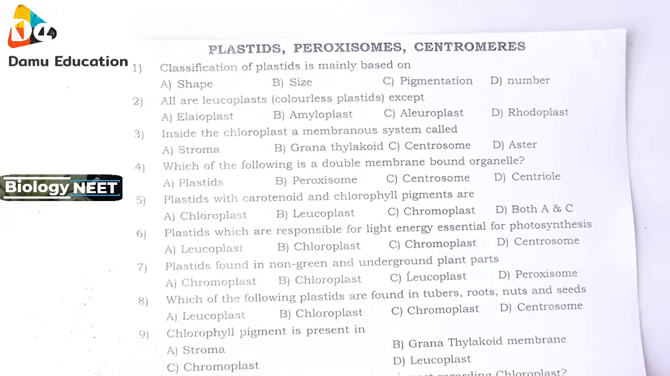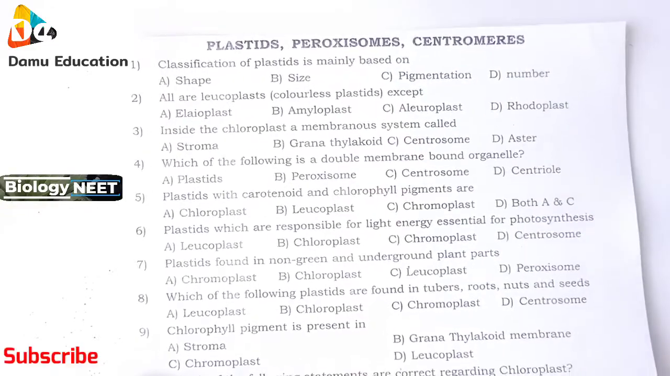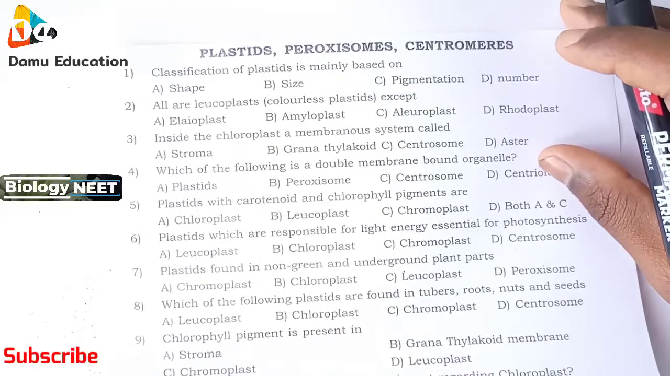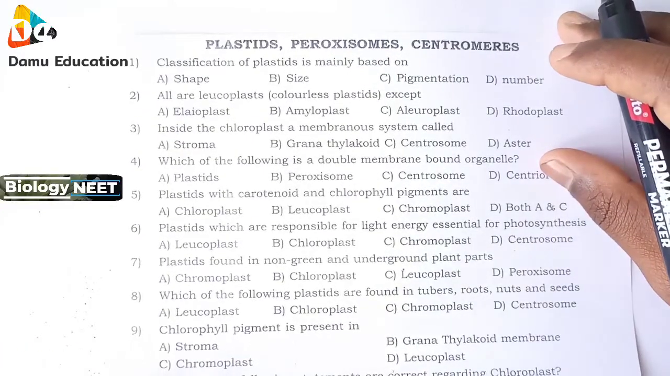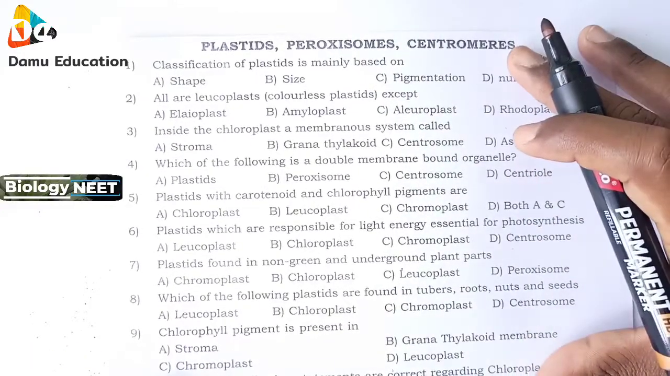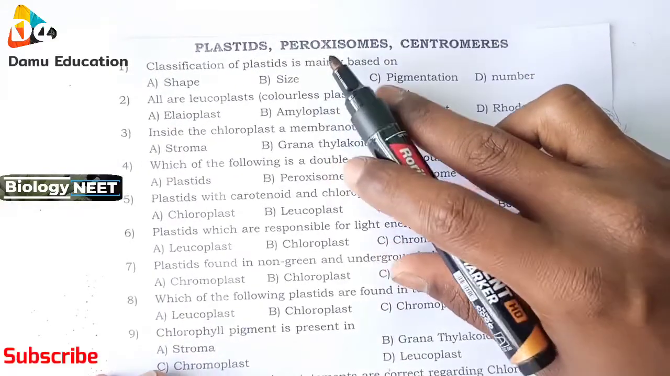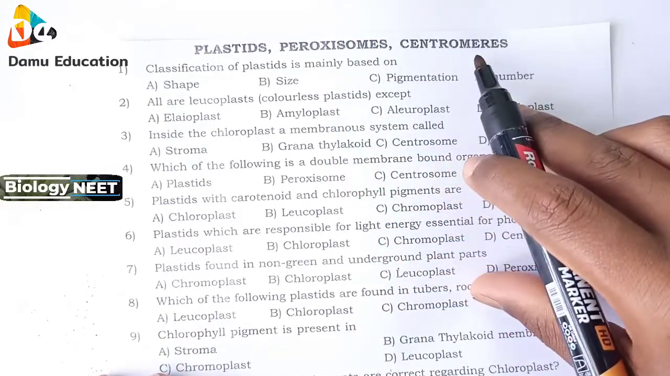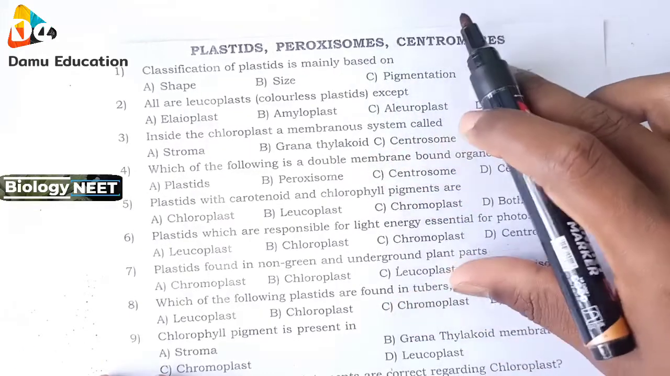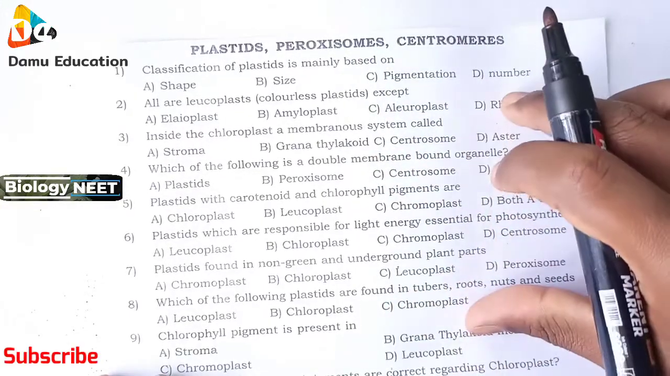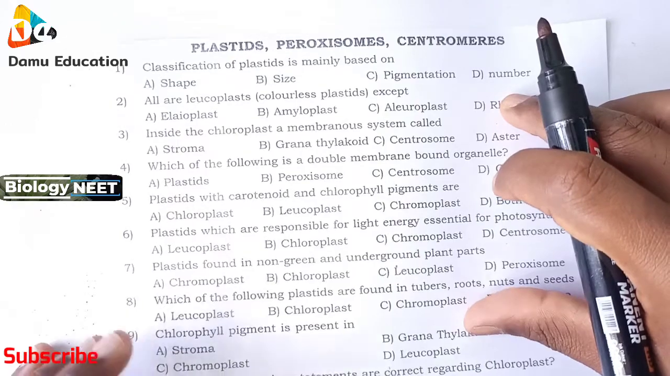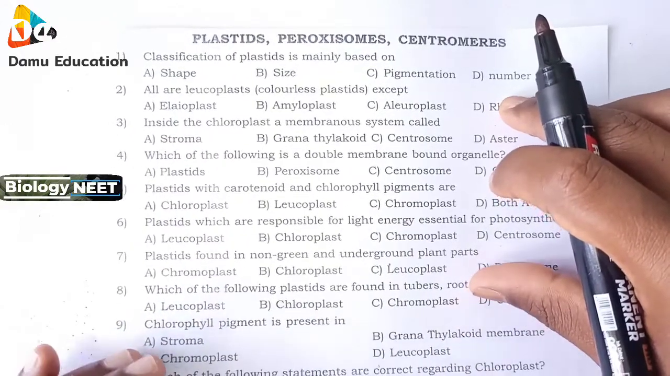So we are discussing the biology NEET course. What are the frequently asked questions and multiple choice questions? We have framed some questions here. Today's concept is plastids, peroxisomes and centrosomes. Based on these three concepts, we'll discuss multiple choice questions which will be more important for your NEET course.